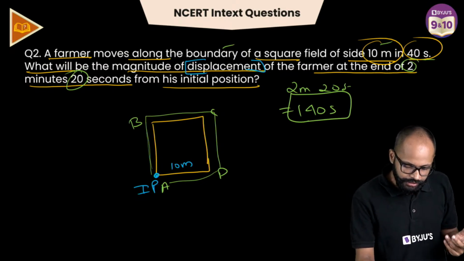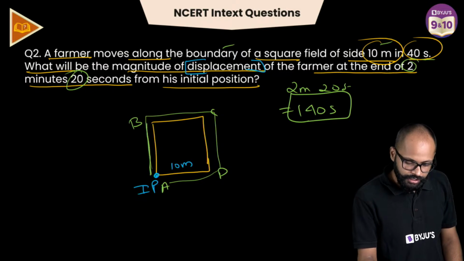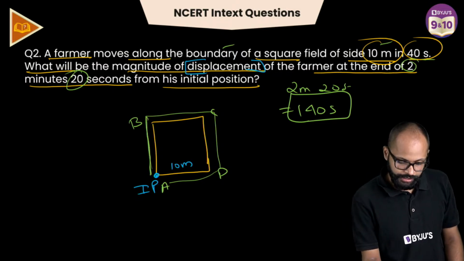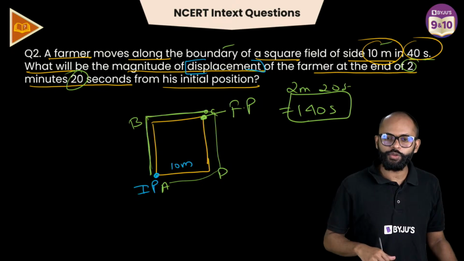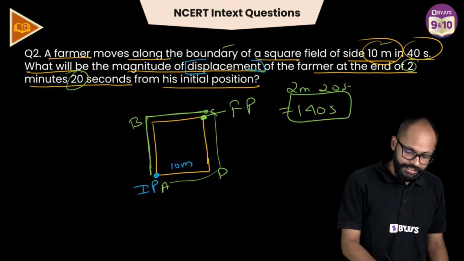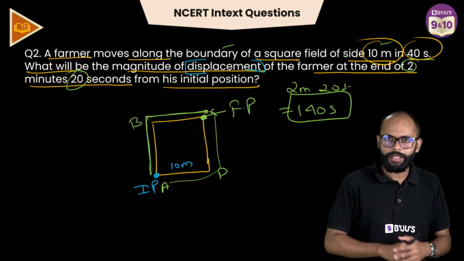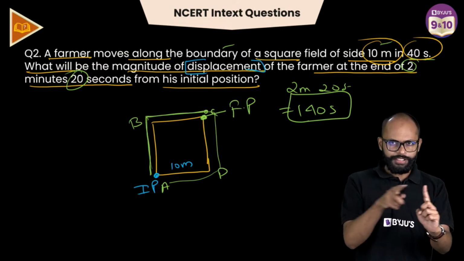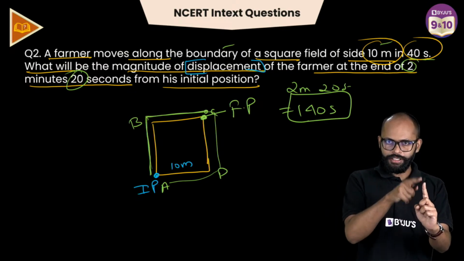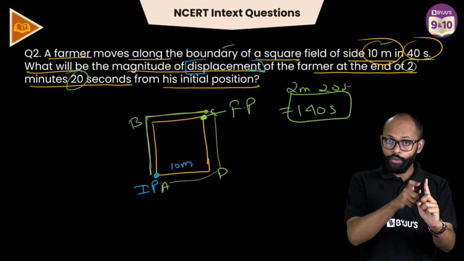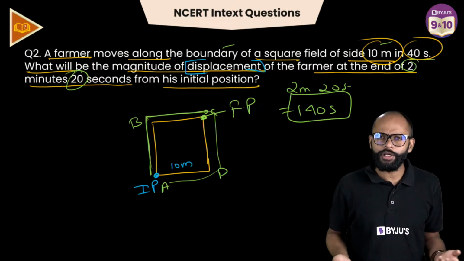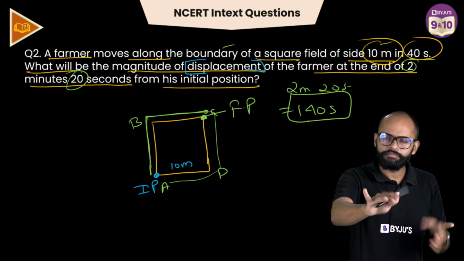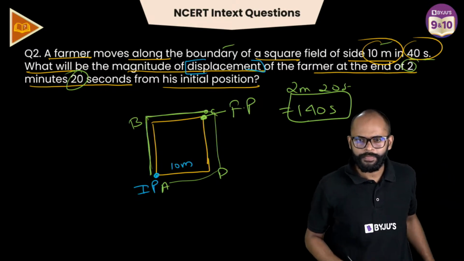है ना? तो यानी कि ये चलेगा यहां से 130 seconds, 140 seconds. So it will end over here. This is the final position. Very good. नहीं, A थोड़ी है, C. It will be C. See, if you are starting from A, think about it. 40 seconds, 80 seconds, 120 seconds, 130 seconds, 140 seconds. भाई 40 सेकंड में अगर square complete हो रहा है, मतलब each side is 10 seconds ना, बस इतना हिसाब लगाना है. करेक्ट है ना?